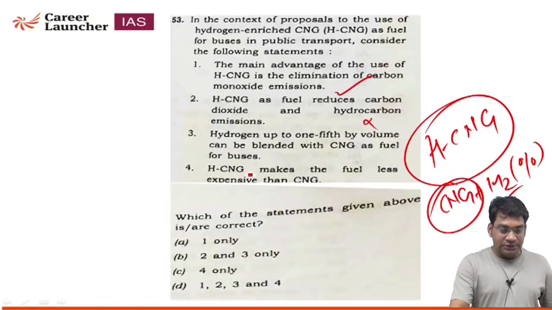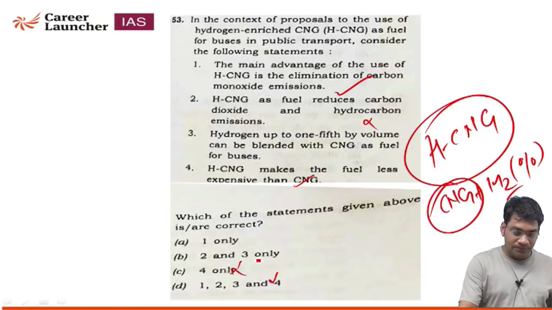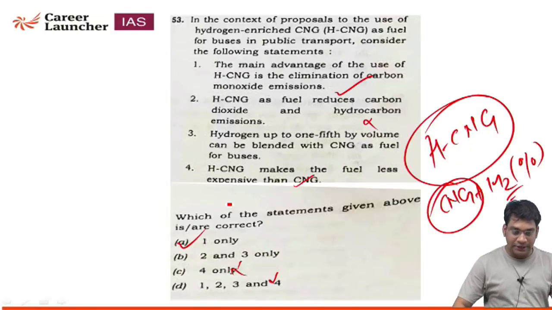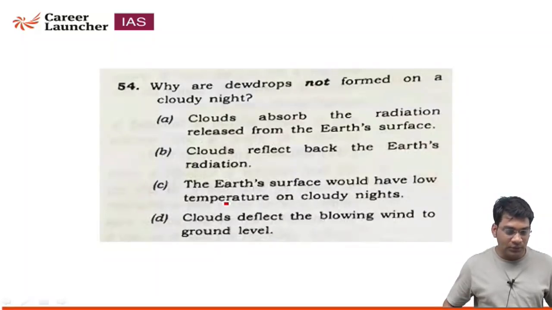No. See the fourth statement: HCNG makes the fuel less expensive than CNG. This statement itself is a wrong statement. So after eliminating 4, option A is the only correct one. So option A is correct for this question 53.